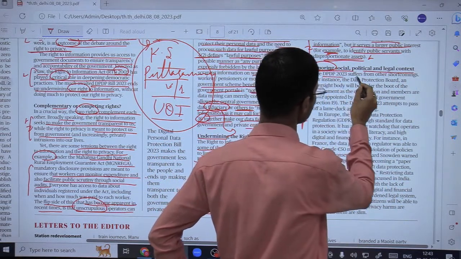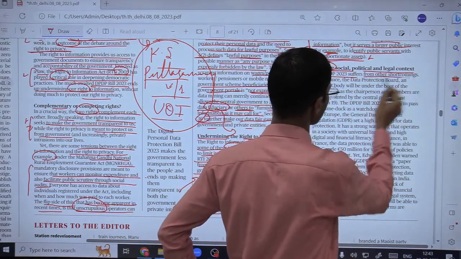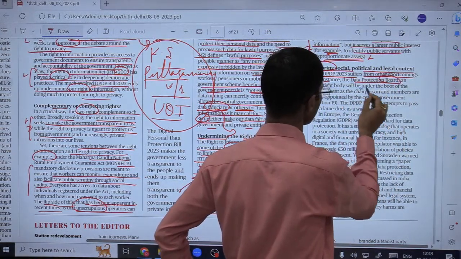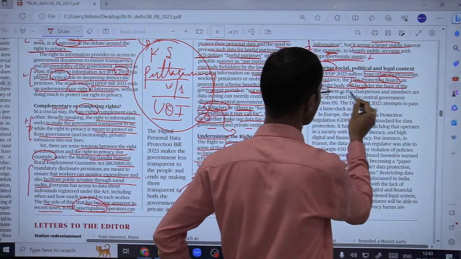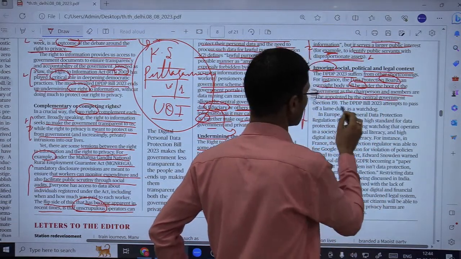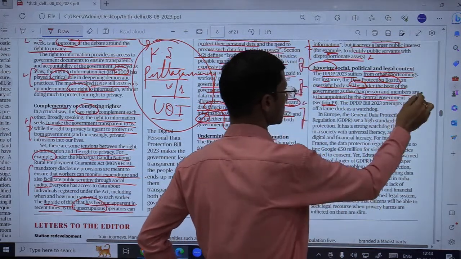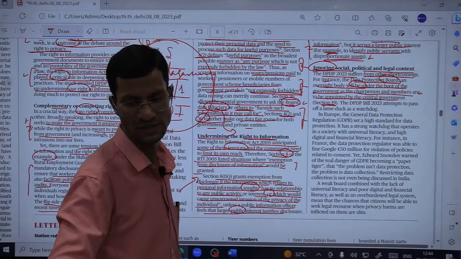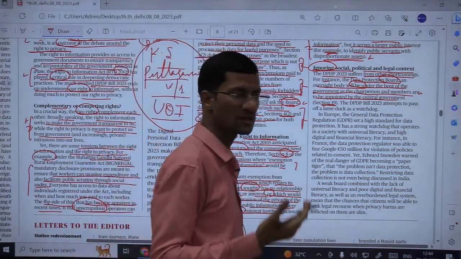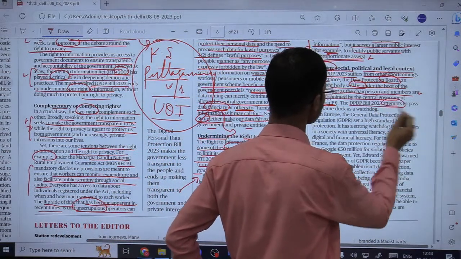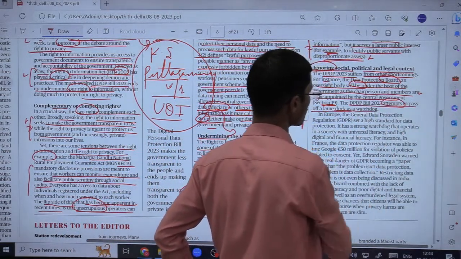The DPDP 2023 suffers from other shortcomings. For instance, the Data Protection Board, an oversight body, will be under the boot of the government, as the chairpersons and members are to be appointed by the central government. And according to section 19, I have already mentioned कि जो board है वो under the oversight of government होगी, because government ही chairperson and members की appointment करने वाली है. So the DPDP Bill attempts to pass off a lame duck as a watchdog.